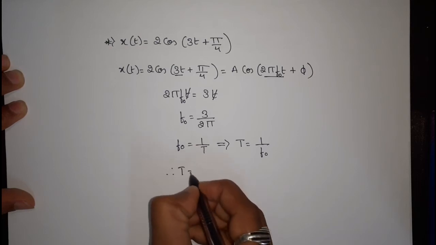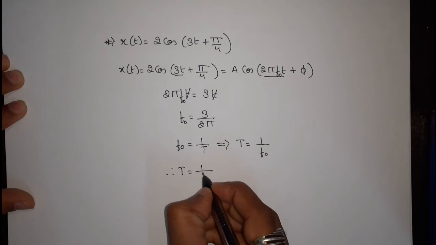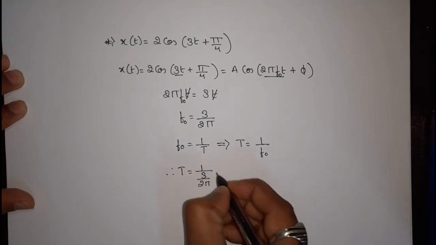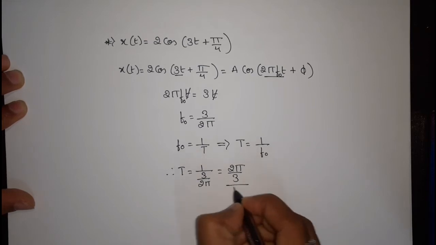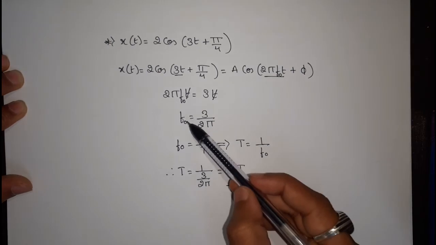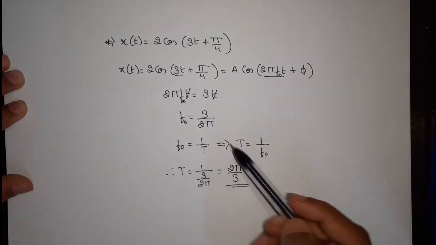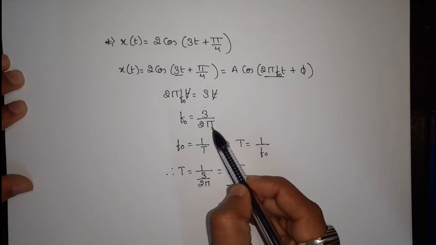Therefore T is equal to 1 divided by f naught, which is 1 divided by 3 divided by 2 pi, or we can mark it as 2 pi by 3. Again for this problem we got a fundamental frequency f naught equal to 3 divided by 2 pi.